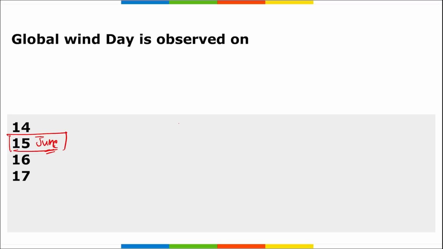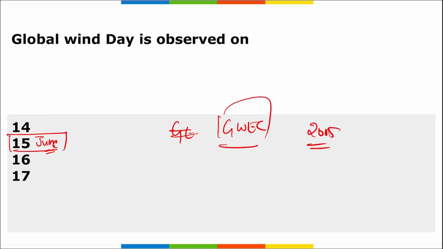Correct? Then if we talk about the Global Wind Energy Council, this is the council that is responsible for observing this day. It was established in 2005, and who is the CEO here? Ben Backwell. Where is the headquarters of the Global Wind Energy Council? It is in Brussels, Belgium.